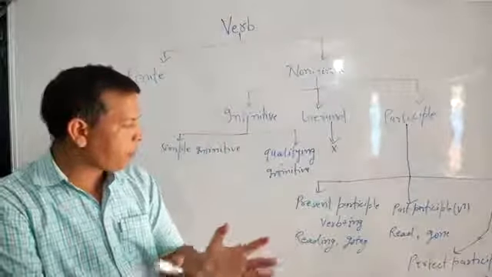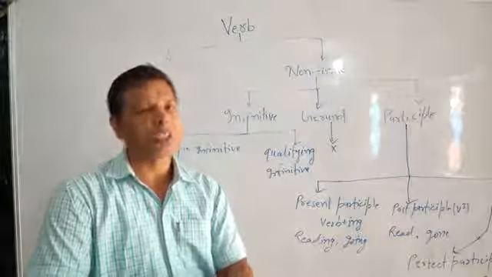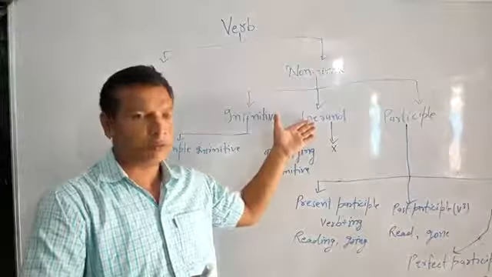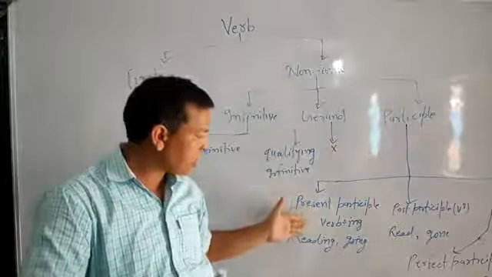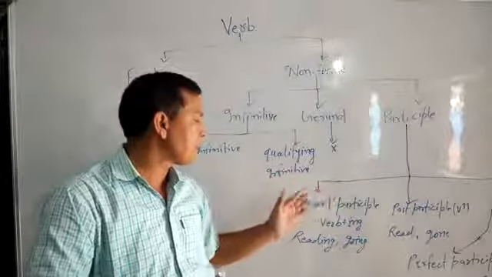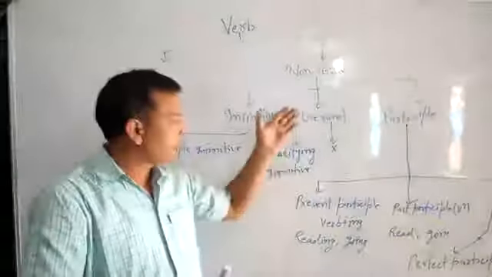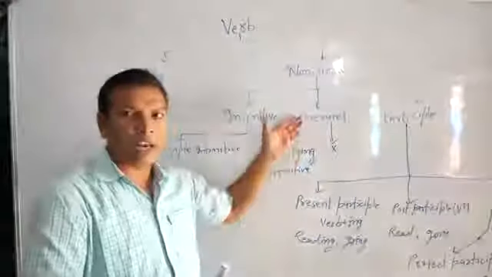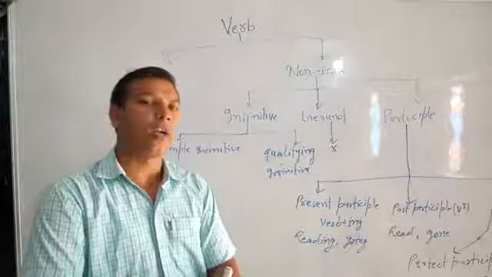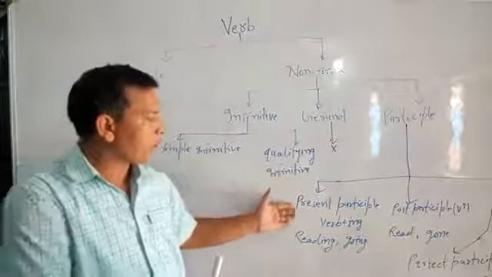The form of present participle is verb plus ing, equal to the form of gerund. As I told when I talked about gerund, in form gerund is verb plus ing. So is the case with present participle as well. However, gerund and present participle are equal in form, but they are different in use. They are different in function in the sentence.